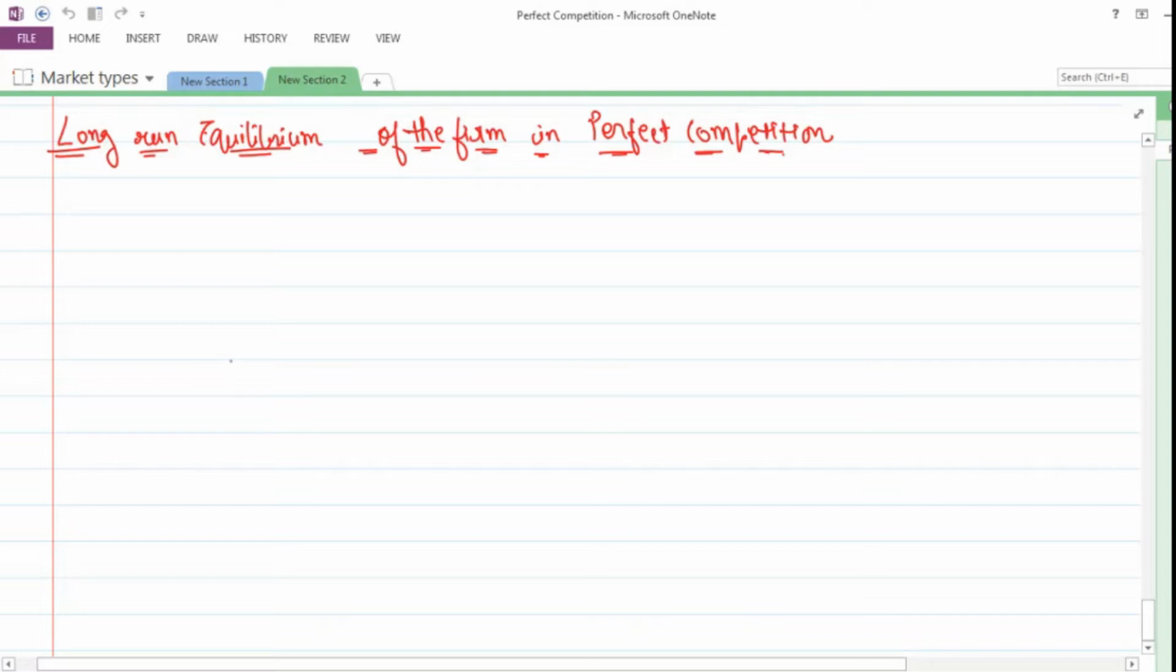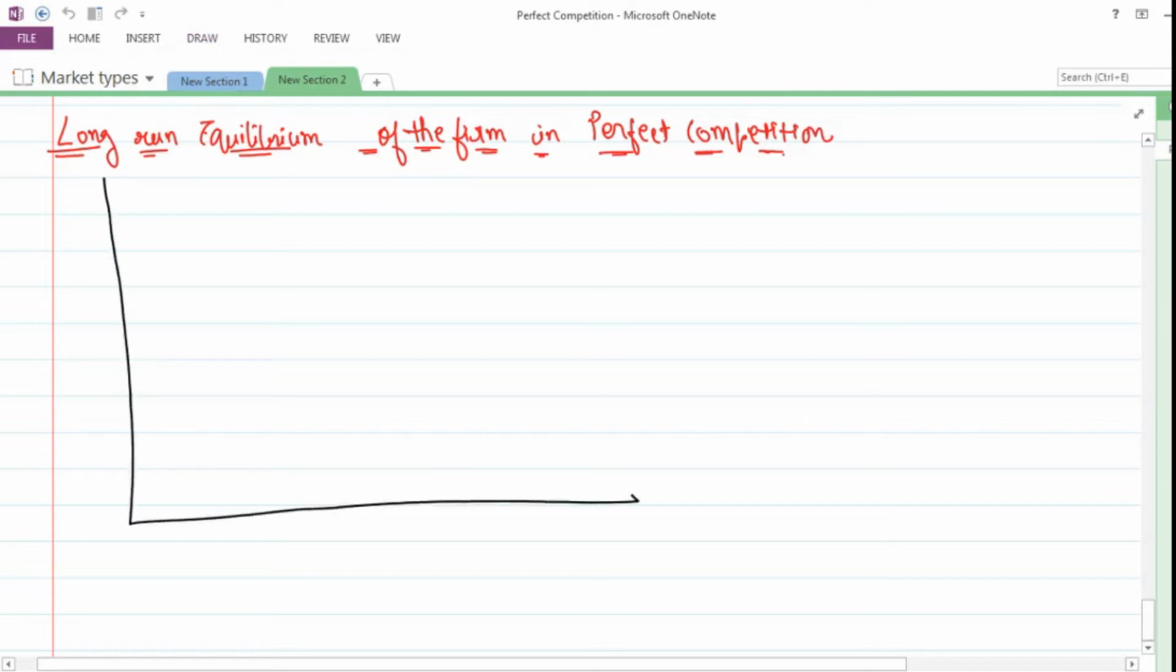Hello everyone. Now we would be seeing about long run equilibrium of a firm in perfect competition. In the long run, firms are in equilibrium when they have adjusted their plans so as to produce at the minimum point in their long run average cost curve, which is tangent to the demand curve. Let's see how the long run equilibrium of a particular firm can be established in case of a perfect competition.